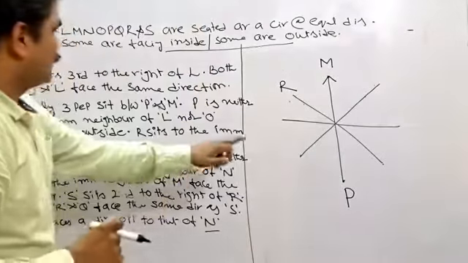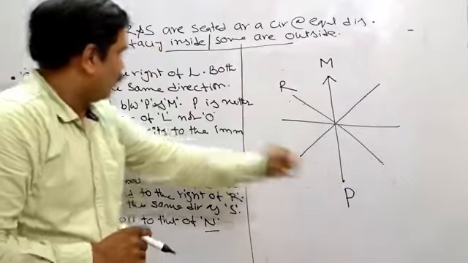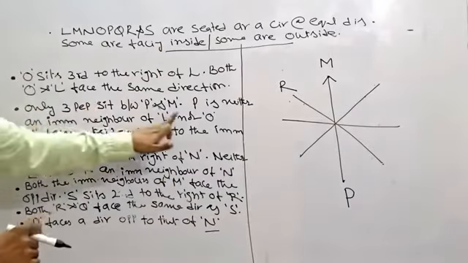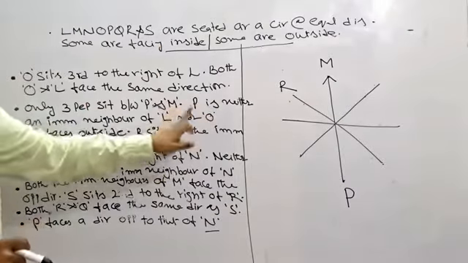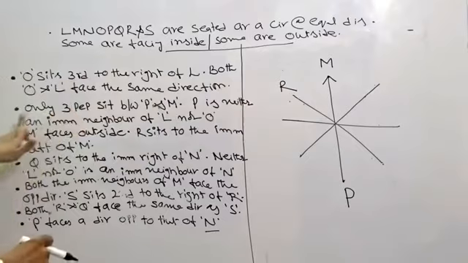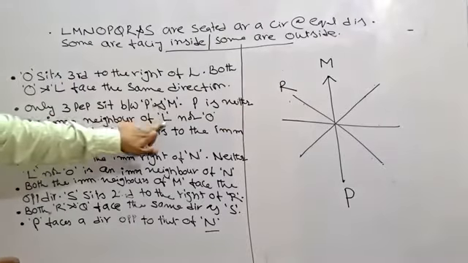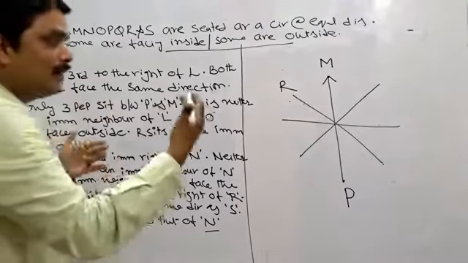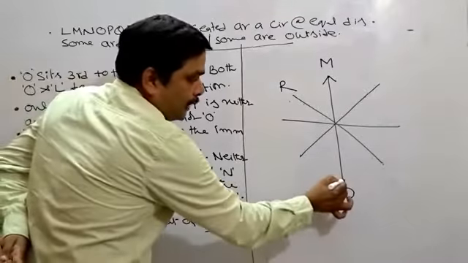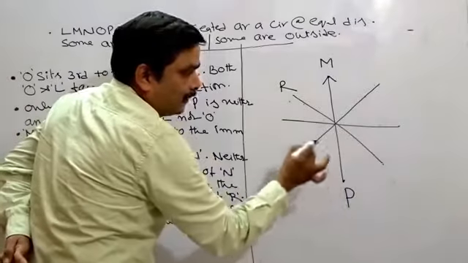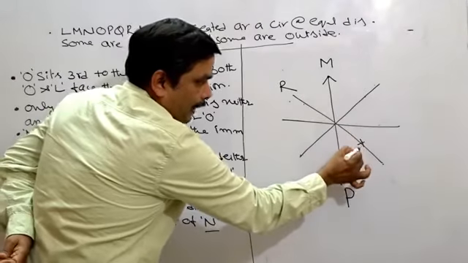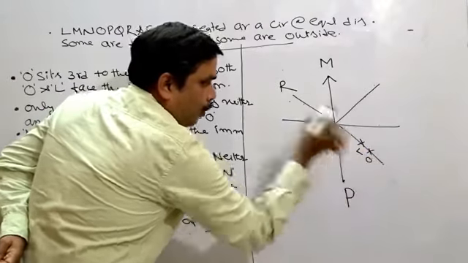So now here you see we have another related information. What is that one? About L and O. You see here where they have given. P is neither an immediate neighbor of L nor O, they have given. Why shouldn't I use this one? Now P is not an immediate neighbor of L or O. I cannot keep L here or I cannot keep O here.